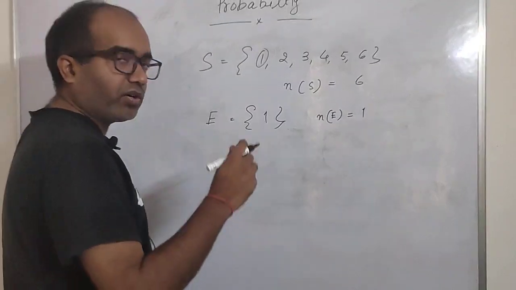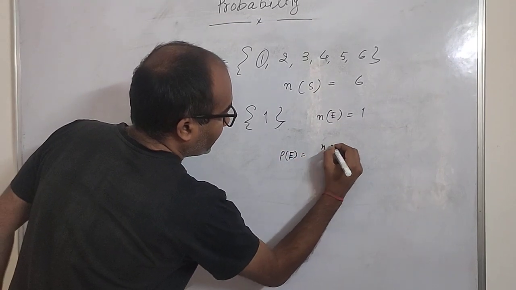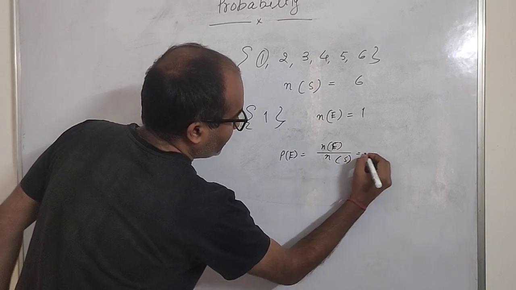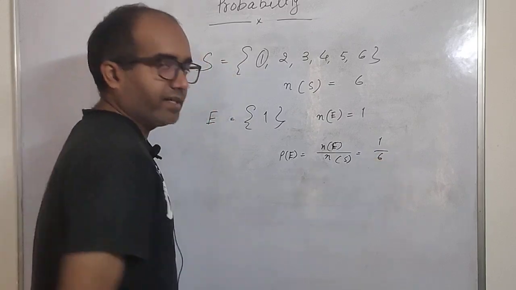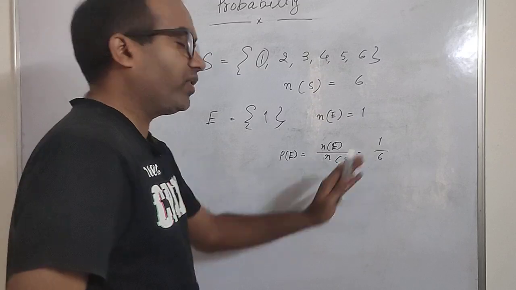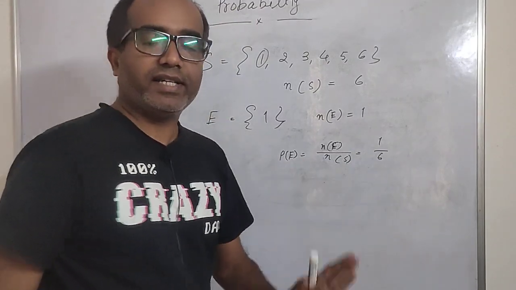So when you try to find out the probability, the formula is the probability of an event is NE upon NS. So it becomes 1 by 6. So finding 1 after throwing a die, the probability is 1 by 6. So this is how you calculate the probability.